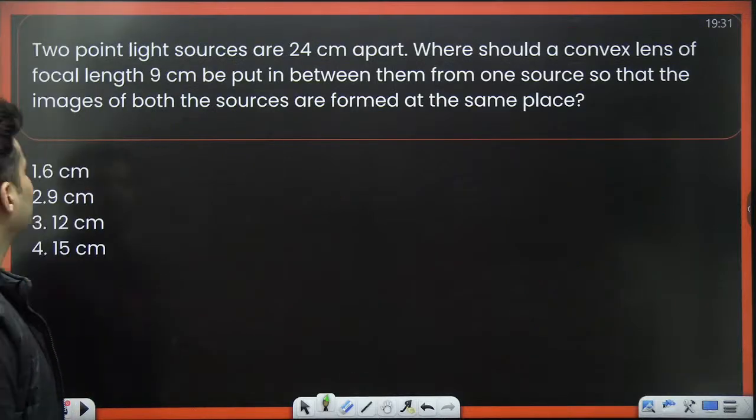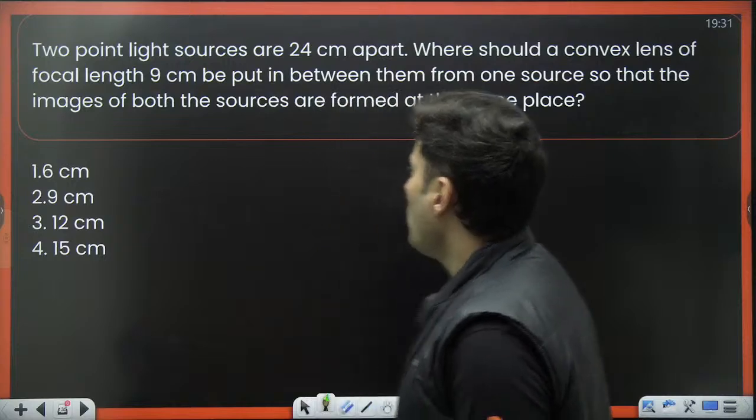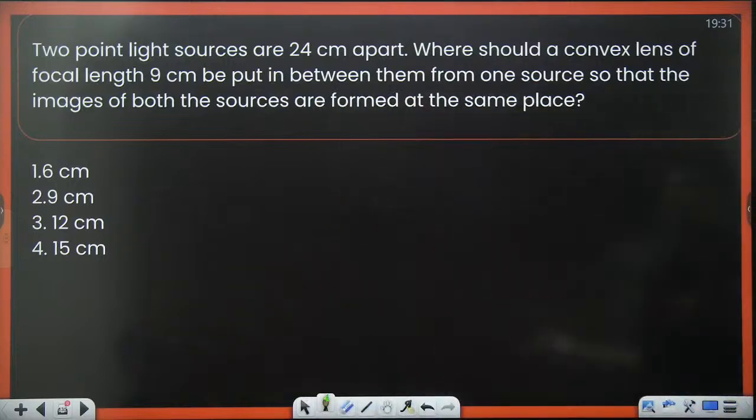Let's go to this question now. There are 2 point light sources 24 centimeters apart.